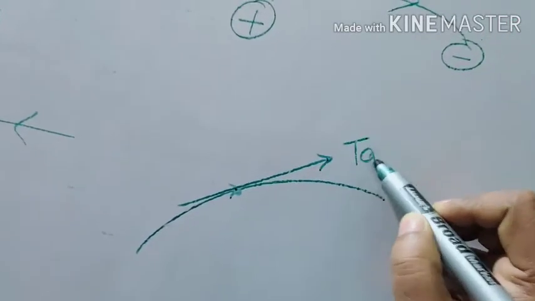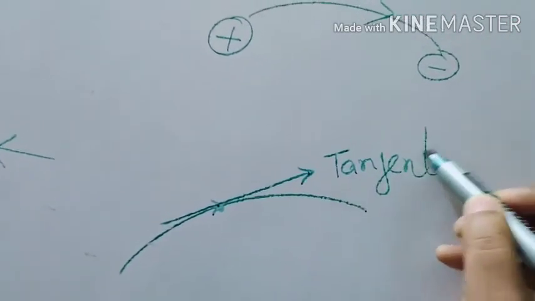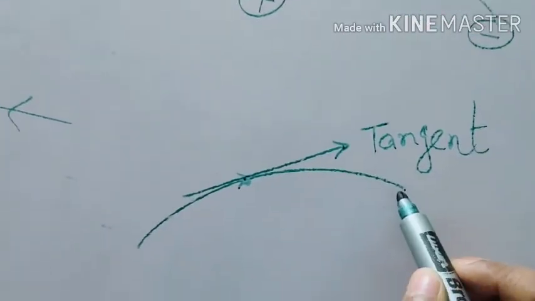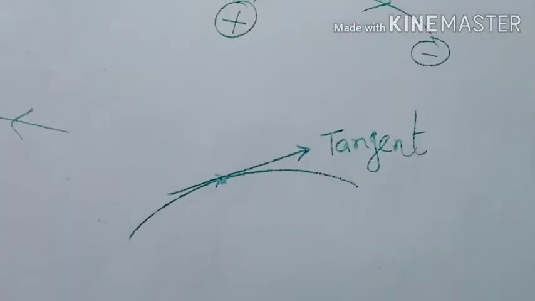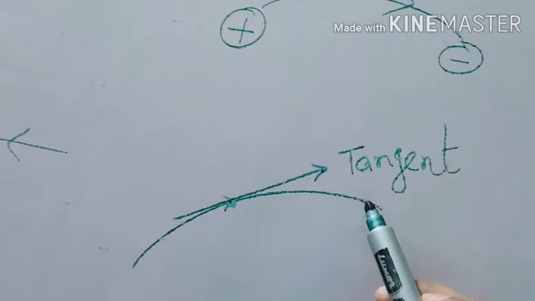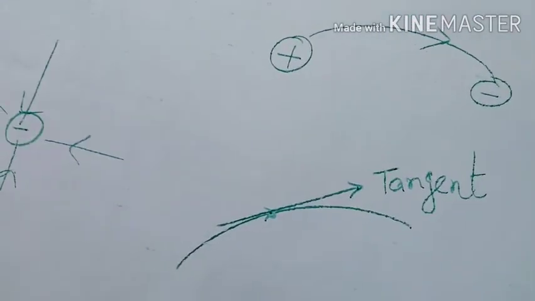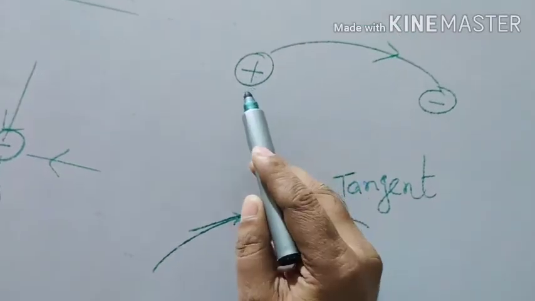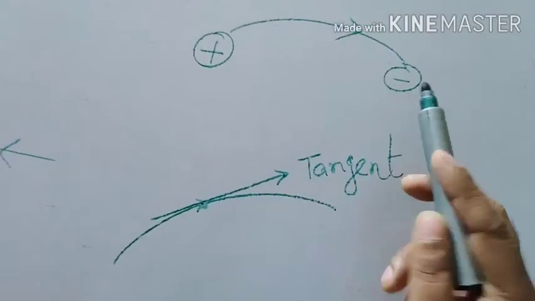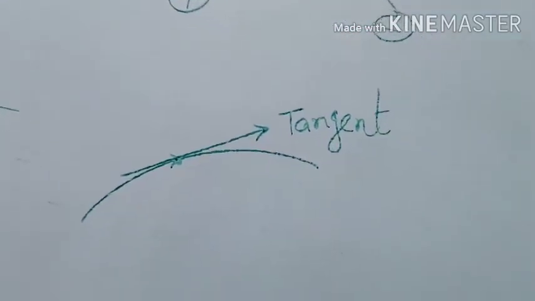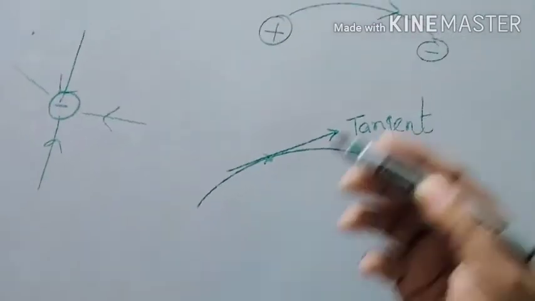Draw the tangent, because this is a mathematical tool to find the direction. So the second property is that a tangent drawn on the electric lines of force gives the direction. The third property is they start from positive and end at negative, that we have studied. There are so many other properties.